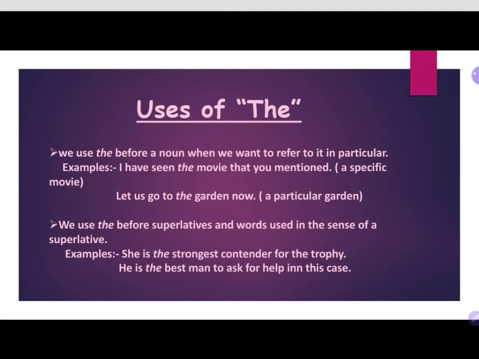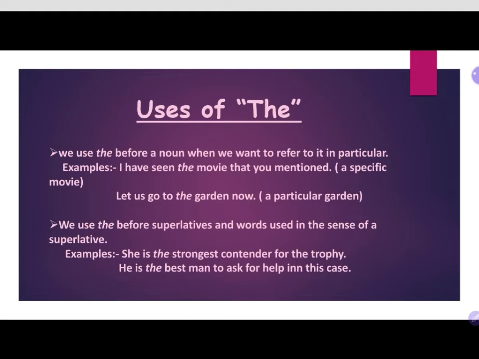For example, I have seen the movie that you mentioned. I told you about the particular movie that you have to watch, not any movie. That movie I have seen. A specific movie. Clear?